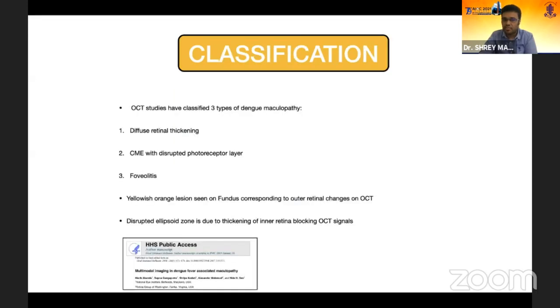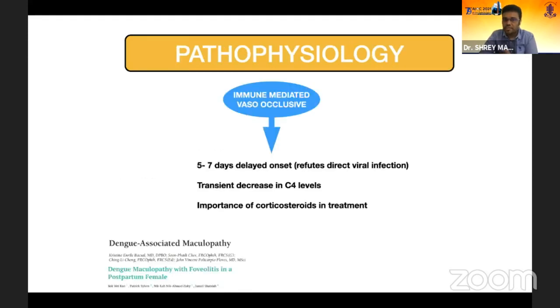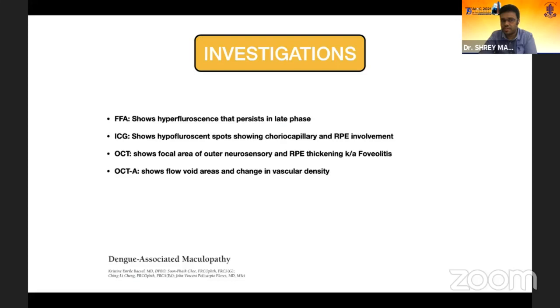The classification, which is based on OCT studies, is diffuse retinal thickening, CME with disrupted photoreceptor layer, and fovealitis, which is a yellowish orange lesion on the fundus corresponding to the outer retinal changes, as I showed you earlier on OCT. The suggested pathophysiology is an immune-mediated vaso-occlusive disease, because it happens on the 5th or 7th day, which shows a delayed onset and refutes direct viral infection. There is a transient decrease in C4 levels, and corticosteroid treatment is the mainstay of treatment in most cases, which suggests it is an immune-mediated vaso-occlusive disease.